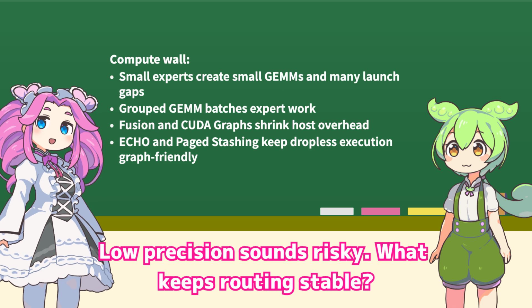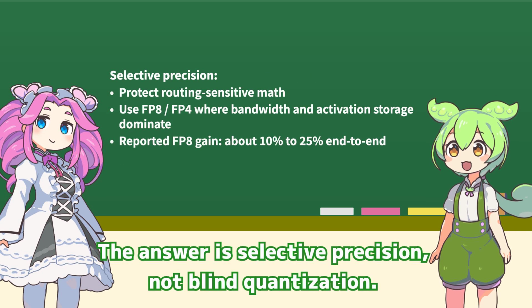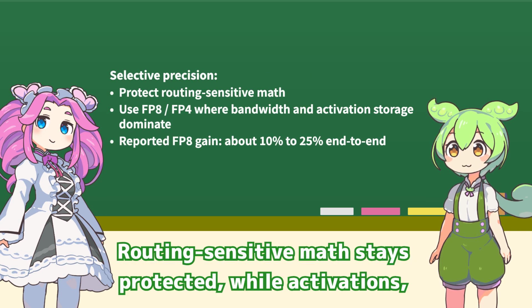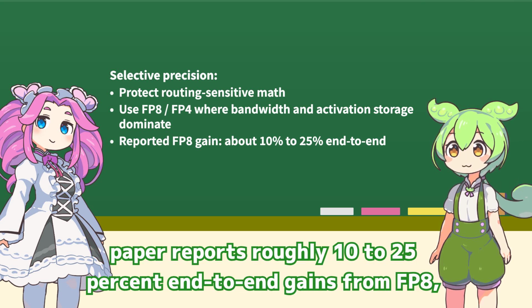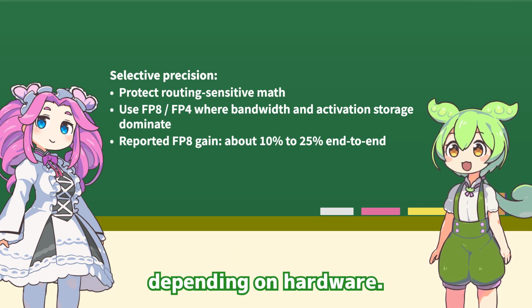Low precision sounds risky. What keeps routing stable? The answer is selective precision, not blind quantization. Routing-sensitive math stays protected while activations, communication, and expert GEMMs use lower precision. The paper reports roughly 10 to 25% end-to-end gains from FP8, depending on hardware.